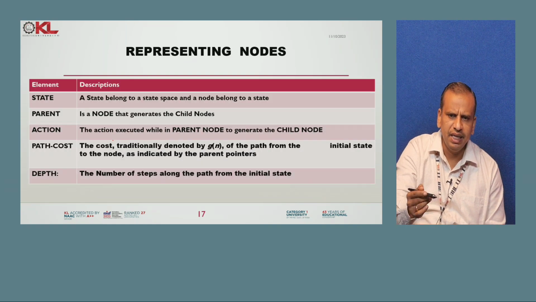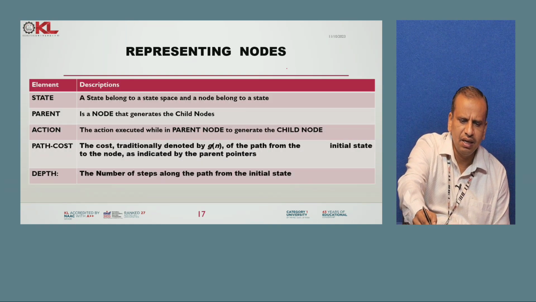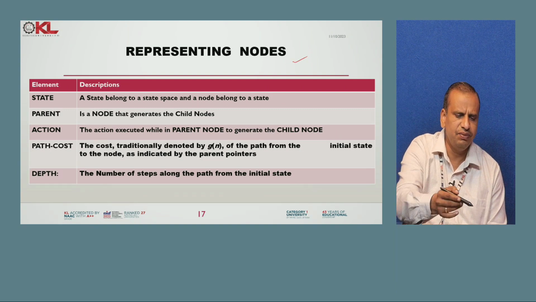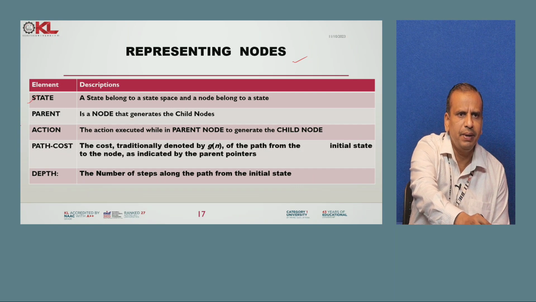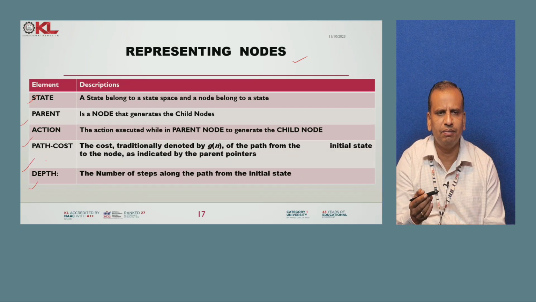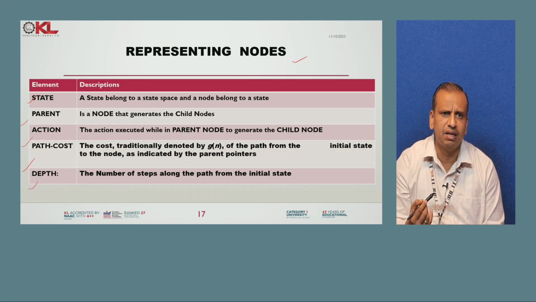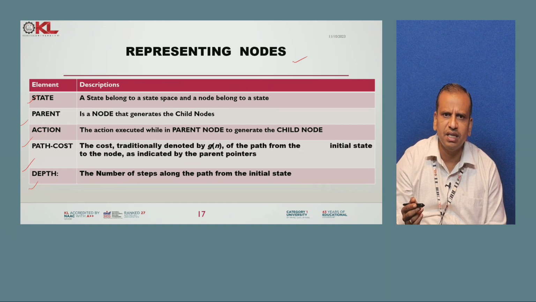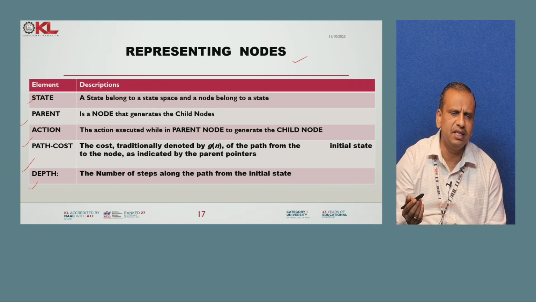Now, in this representation of a node, how can we search? Here we have state, parent, action, path cost and depth. These are technical terms. A state belongs to the state space, and a node corresponds to a state.